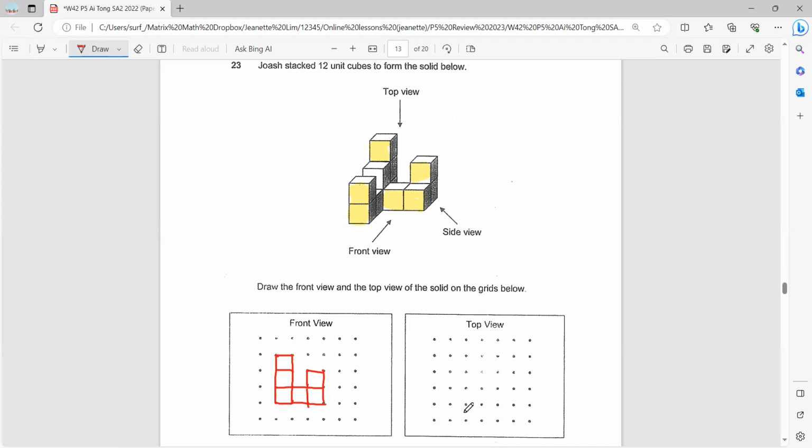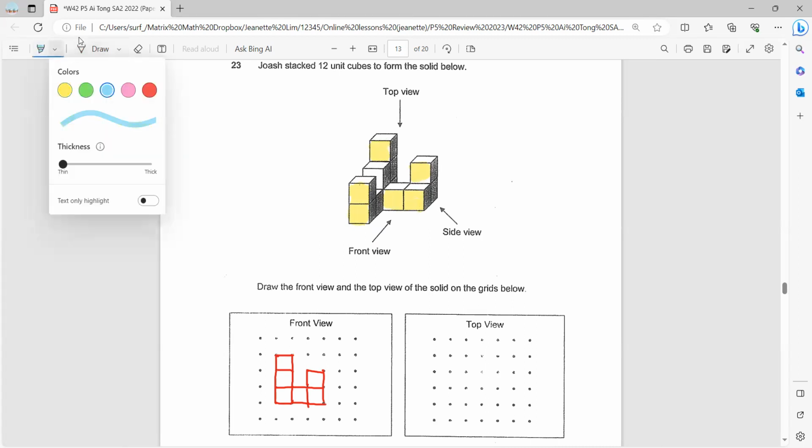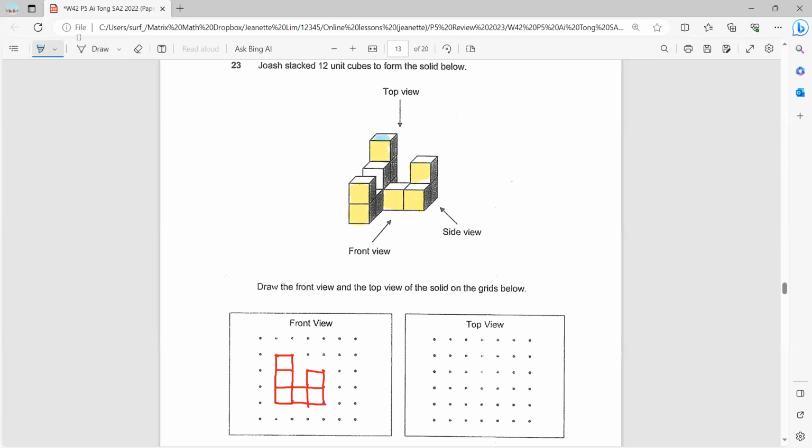Now from the top view, leftmost, you'll see this, there's 1 behind, then this. Okay, 4 cubes on the left, in the middle there's 1, then followed by 2.